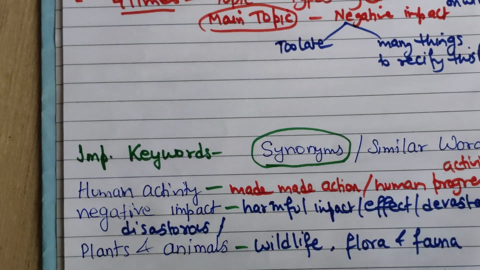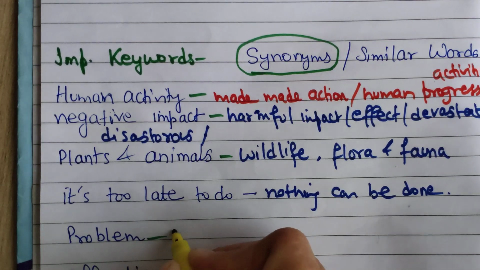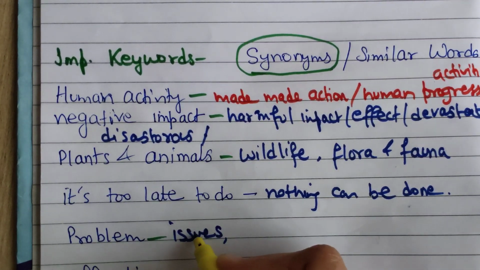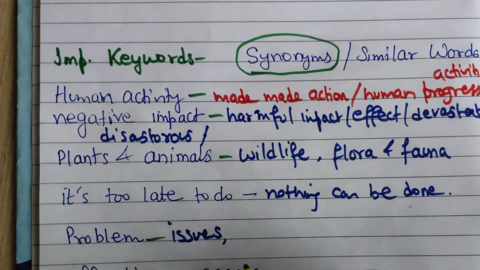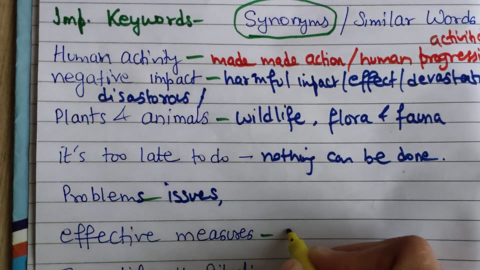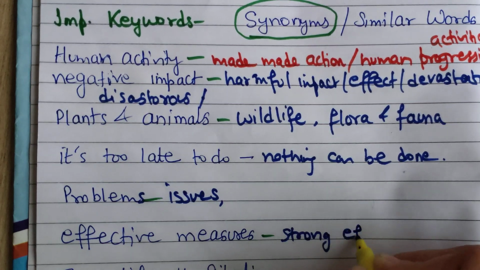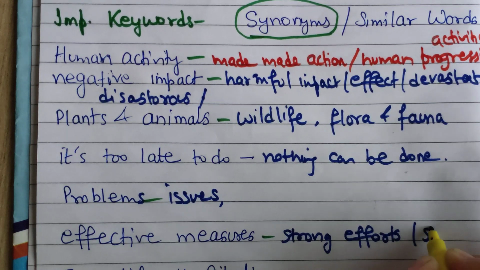Okay, for problem, what can we write? Issues. Okay, problems, issues. Effective measures: strong efforts or steps.